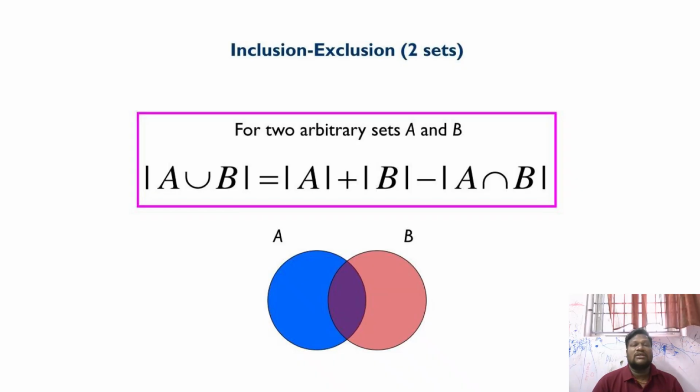First of all, what is the definition of a set? A set is a collection of well-defined objects. What is the meaning of well-defined? In Tamil, it is நன்கு வரையறுக்கப்பட்ட. For example, we are all engineering students.